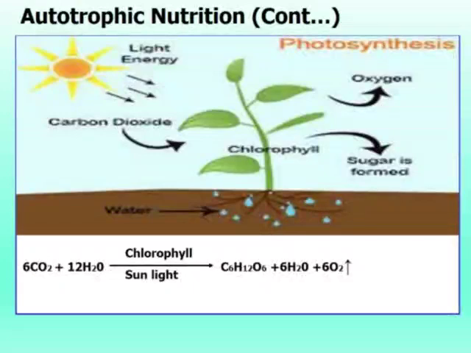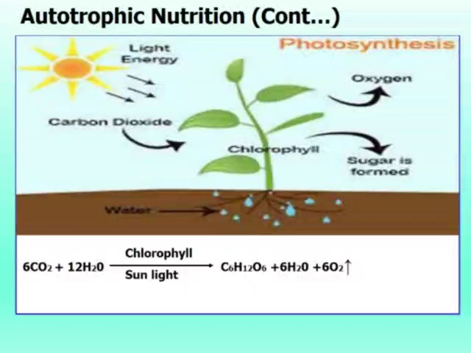Okay, so now again we will understand that plants make their own food in the presence of carbon dioxide and water. They take chlorophyll from the leaf and sunlight from the sun.